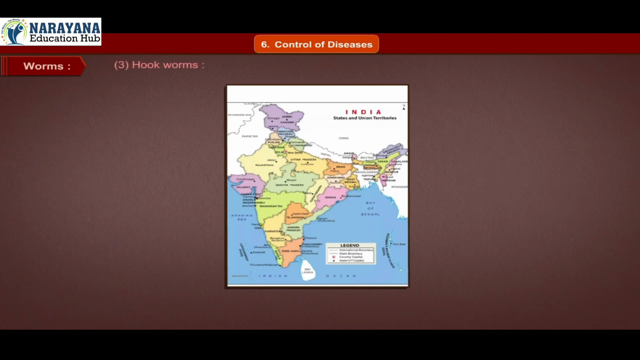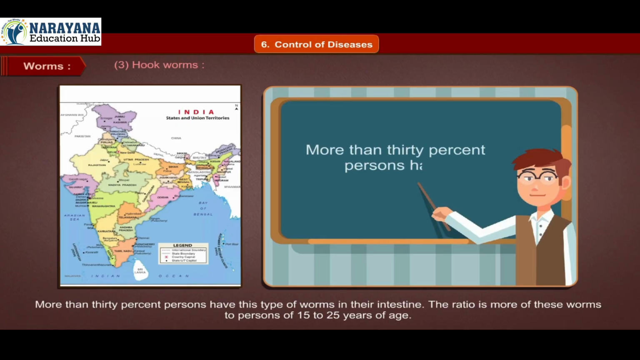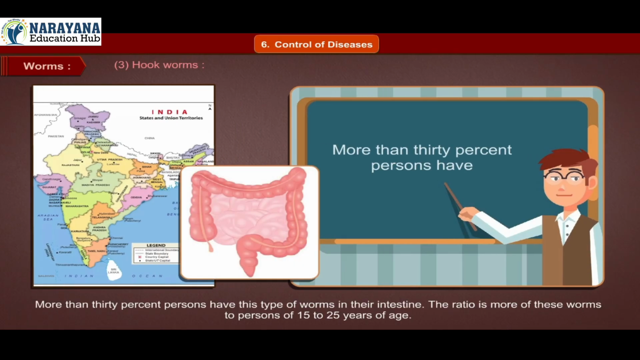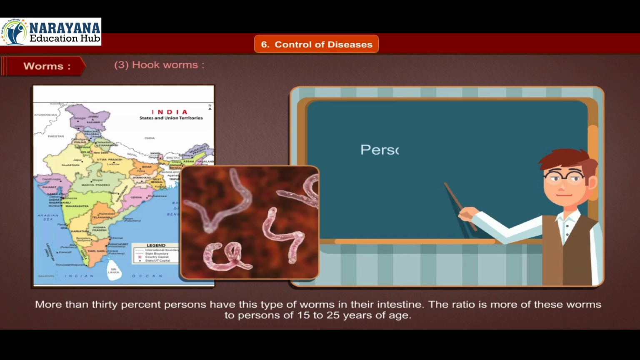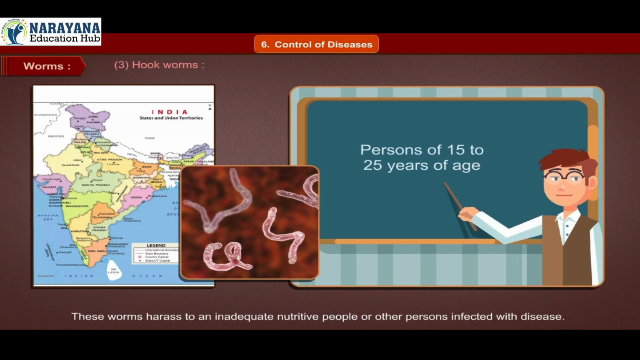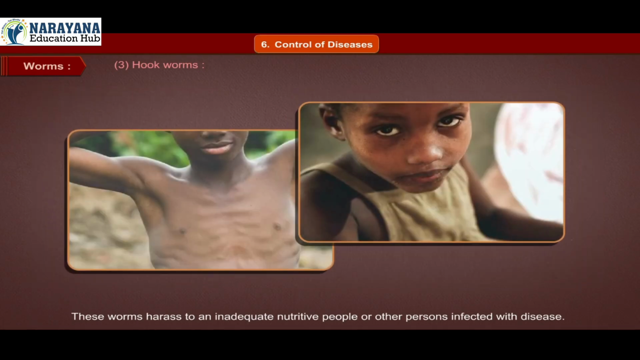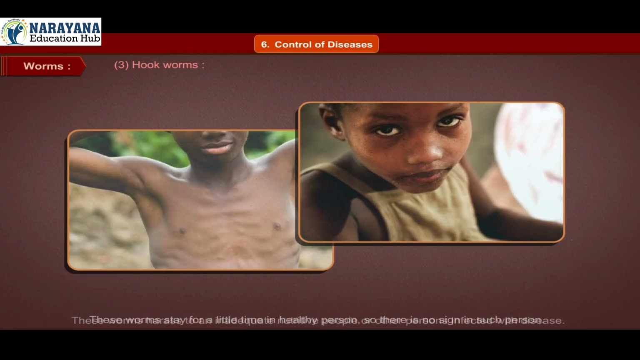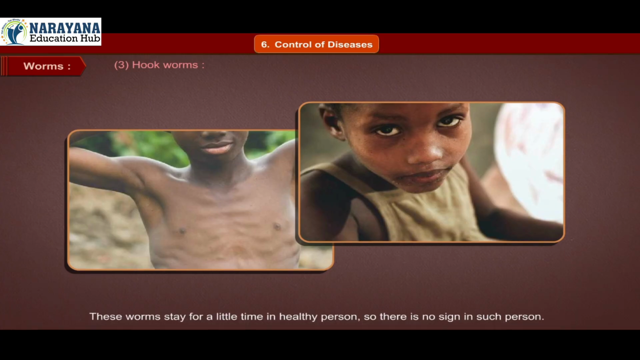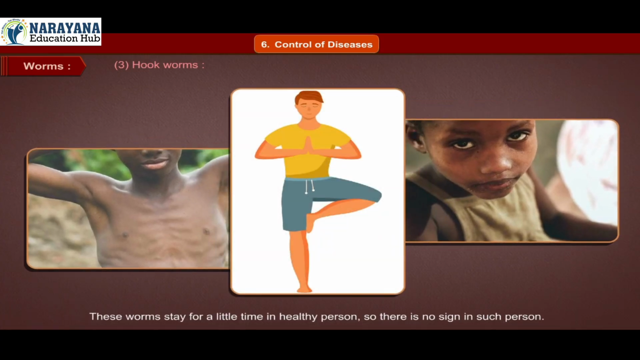3. Hookworms. More than 30% of persons have this type of worms in their intestine. The ratio is higher for persons of 15 to 25 years of age. These worms harass inadequately nourished people or other persons infected with disease. These worms stay for a little time in a healthy person, so there is no sign in such a person.